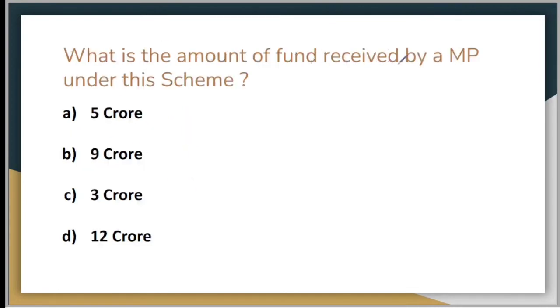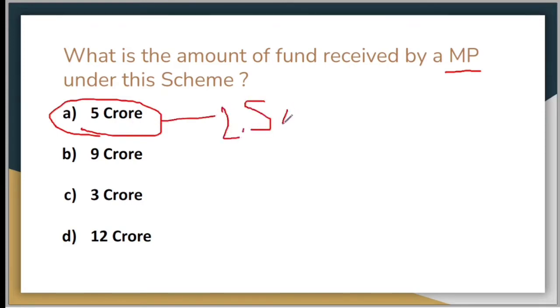What is the amount of fund received by an MP under this scheme? Who is an MP? MP is a Member of Parliament. So what is the amount of fund received by an MP, that is Member of Parliament, under this scheme? Your option A is 5 crore, option B is 9 crore, option C is 3 crore, and option D is 12 crore. What is the correct answer? The correct answer is 5 crore. So basically an MP receives 5 crore rupees per year in 2 installments of 2.5 crore every year for the development of his local constituency area.